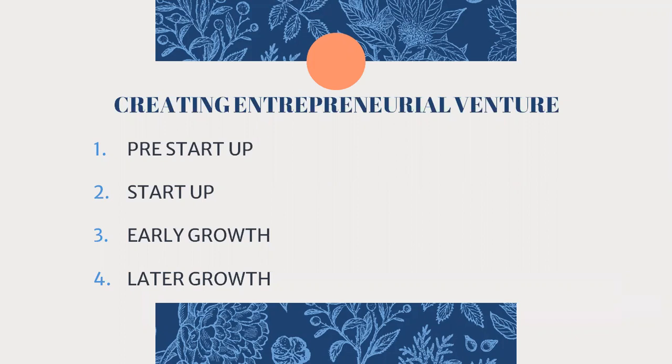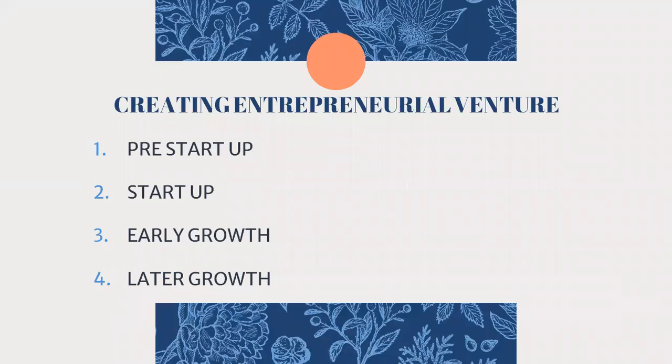Then the later growth stage. Now, if the entrepreneur is proving himself successful in the early growth stage, and if he feels that he can take the business ahead, in this later growth stage he will start to be one of the major competitors along with large companies.